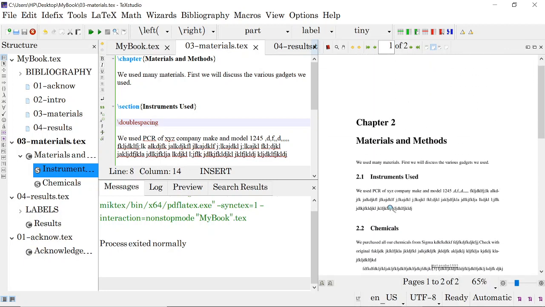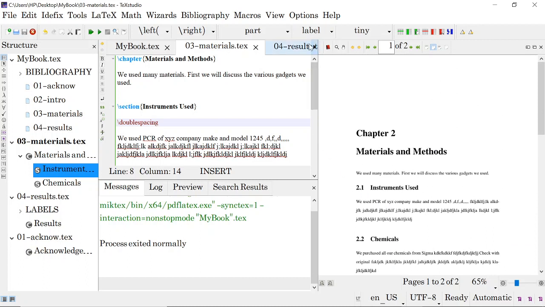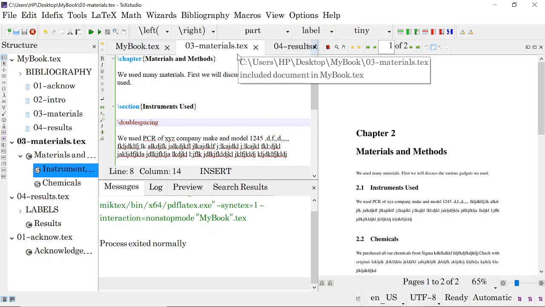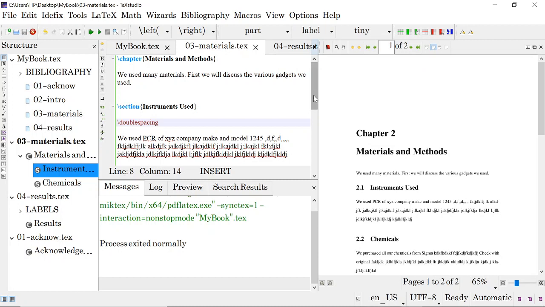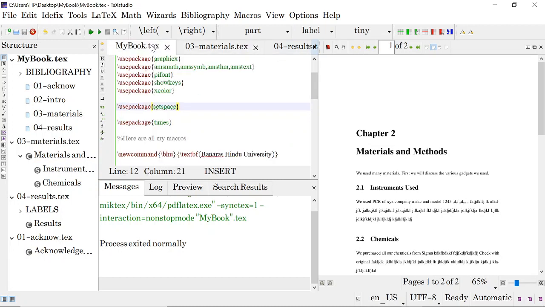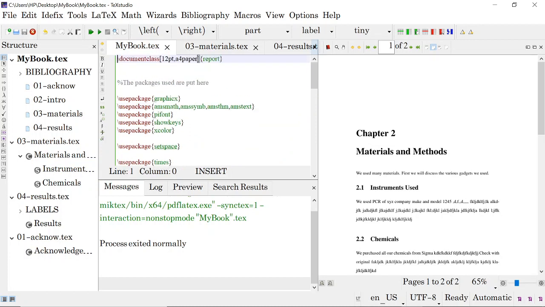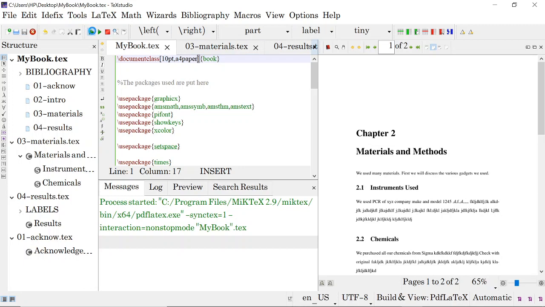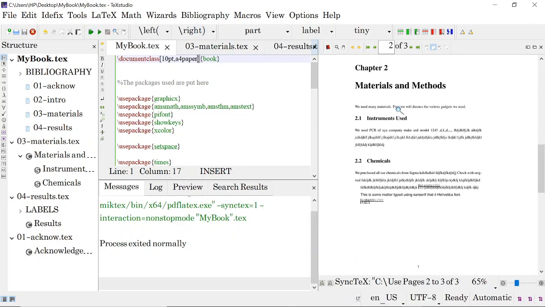Like this, you can create all these things. We have already seen how to create a certificate and all these things. So you create every certificate on a separate page and include it with the same commands, and now your thesis will be ready. Suppose you are going to print your thesis as a book. What we simply do is write book instead of report. Instead of 12 point, if you want to print it in a smaller font size, put 10 point, compile it and your book is ready.